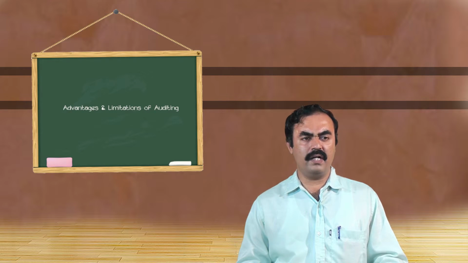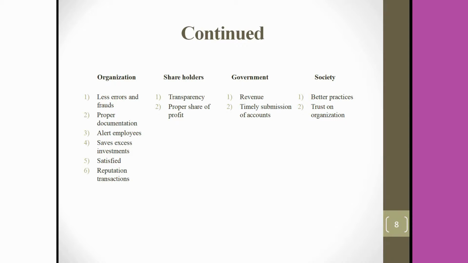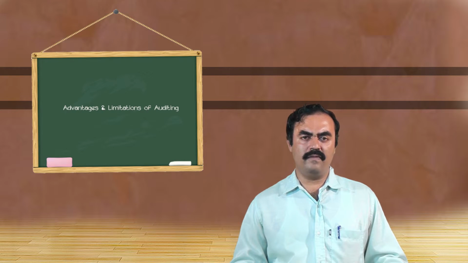Next, we can find that the organization's owners will remain satisfied after they get their books of accounts audited, because boldly they can face income tax officials, boldly they can face the government, boldly they can say that this is our turnover and this is the tax which has been paid by us. So they remain satisfied with the total financial performance of their enterprise.